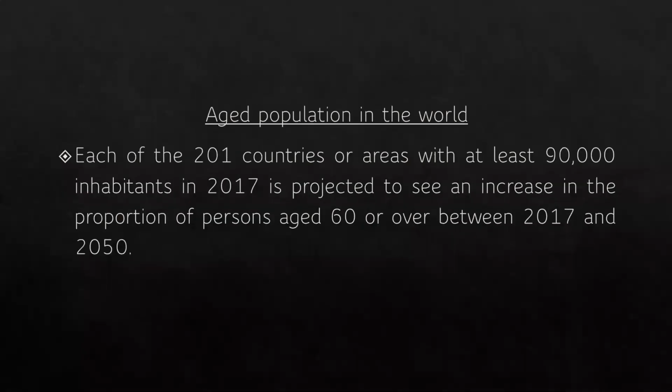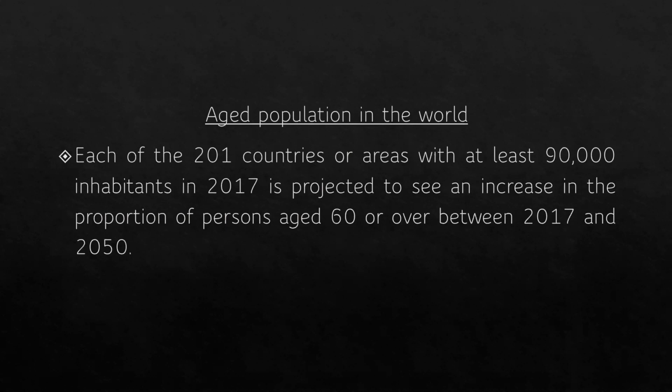Now, let us have a glance at the aged population in different countries of the world. In general, each of the more than 200 countries or areas with at least 90,000 inhabitants in 2017 is projected to see an increase in the proportion of persons aged 60 or over between 2017 and 2050. What does it mean? It means that generally all the countries of the world will experience this process of demographic aging. However, the degree will vary depending upon which stage of demographic transition they are in.